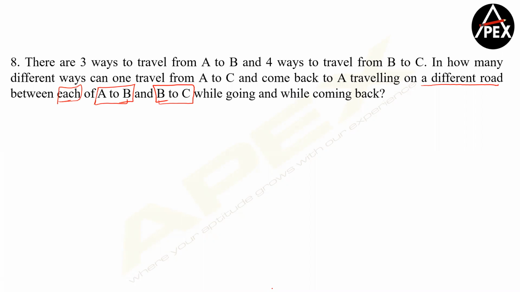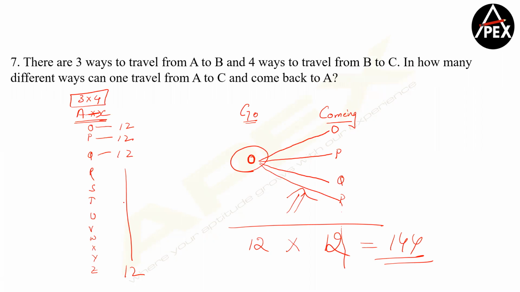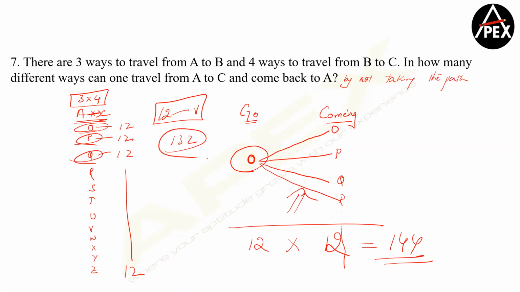Had it just told you, in how many ways can you go and come back by not taking the same path, then maybe 132 would have been correct. So I'm saying each path, this is each path. So if you're going 12 ways, you come back in 11 ways, and therefore your answer becomes 132.